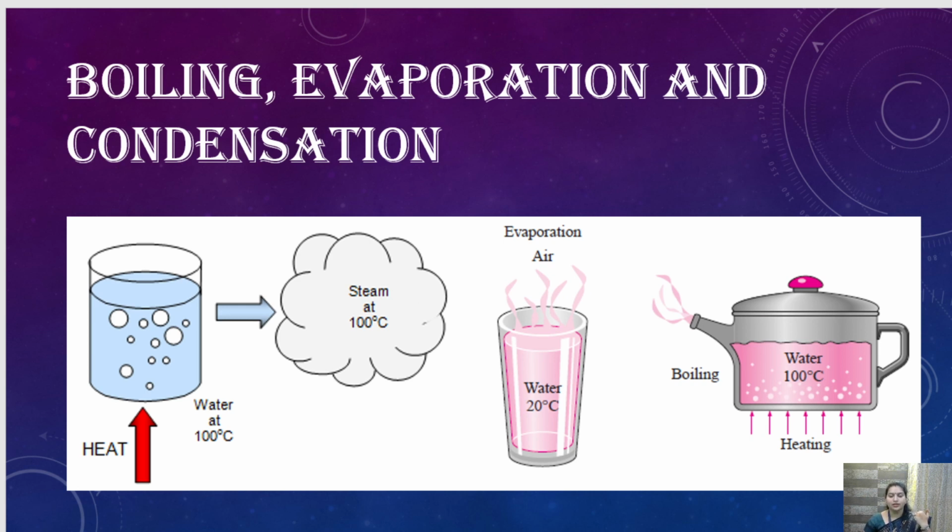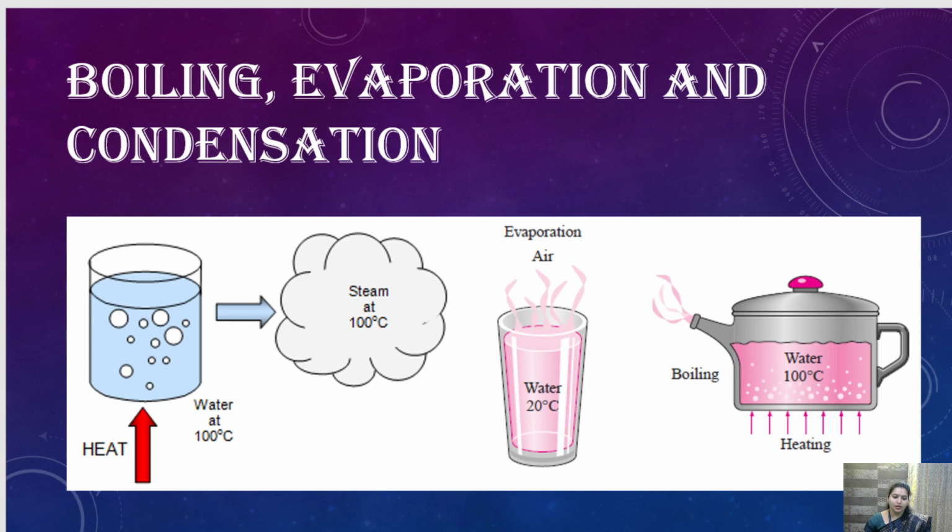So when we are boiling the water and it is converted into gas, is any new substance being formed? No, no new substance is formed. The water will remain water. The water will remain H2O only. In case of liquid also, in case of vapor also, it will remain H2O only. Okay. So the molecule is not changing. The internal structure is not changing. So it is a physical process. So boiling, evaporation and condensation is a reversible and physical process.